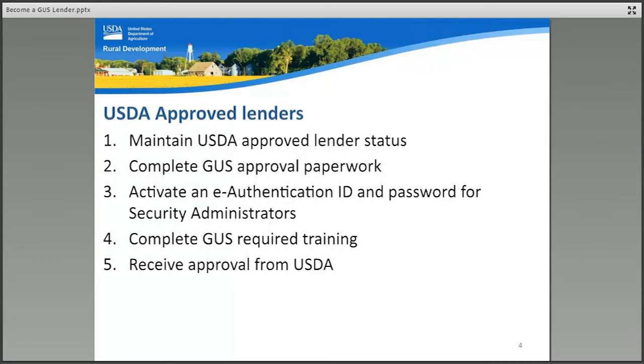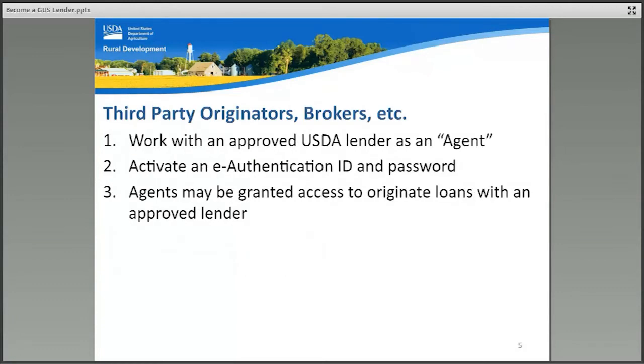Third, the security administrators must activate e-authentication IDs and passwords. Fourth, all required parties must complete the applicable GUS training. And finally, the lender will submit all required paperwork and evidence of training completion to USDA for review and approval.